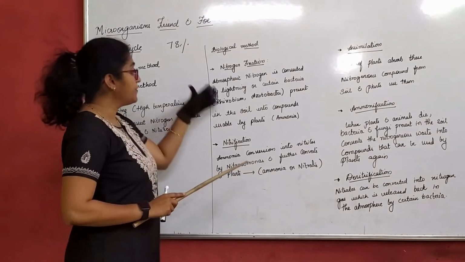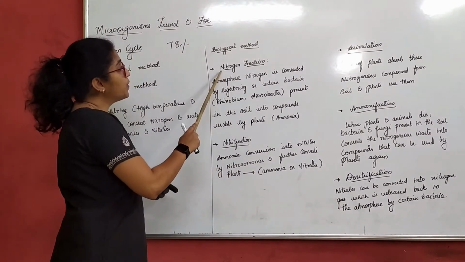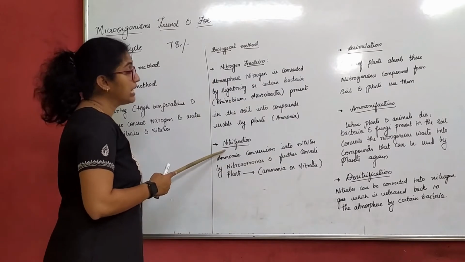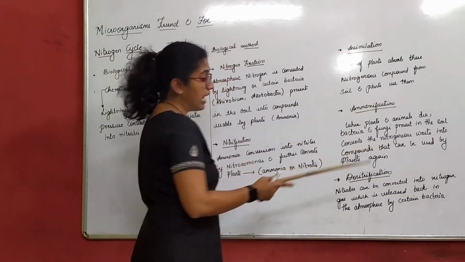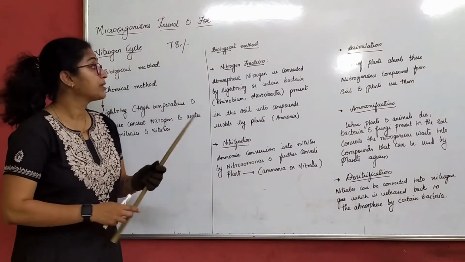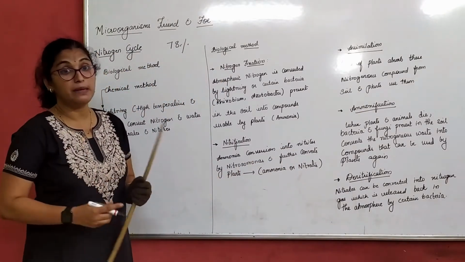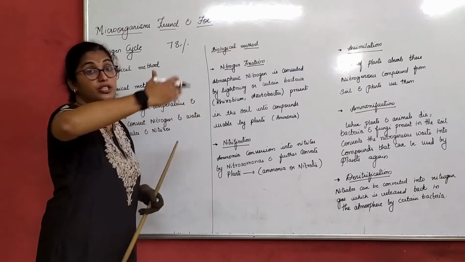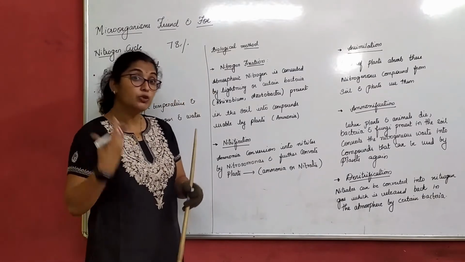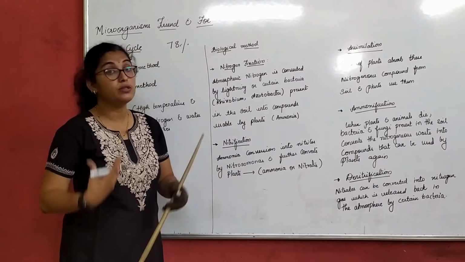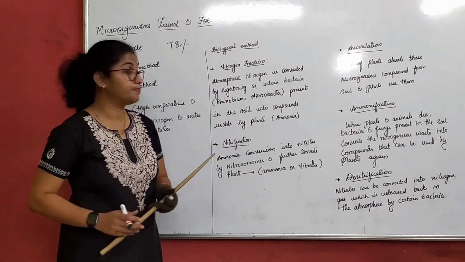There are 5 steps involved here. First one is nitrogen fixation, then nitrification, assimilation, ammonification and denitrification. As we understand the steps, this is how nitrogen is converted from one form to another, into the usable, consumable form used by the plants.